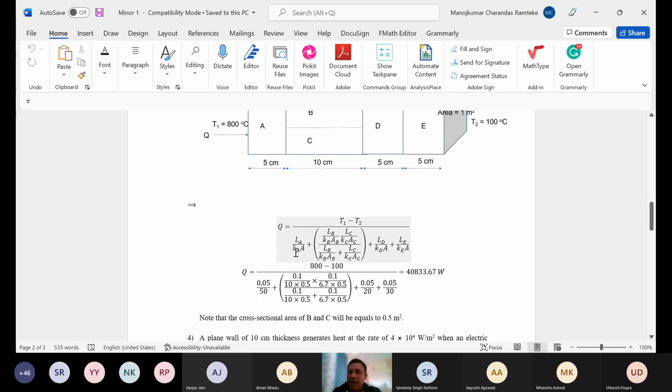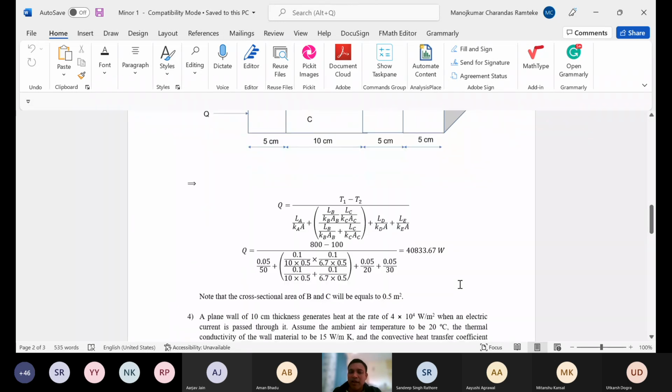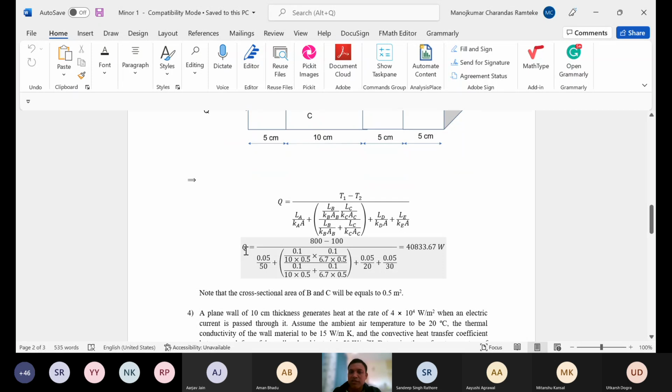Length divided by K, thermal conductivity, into A. Okay, so with this one can obtain the heat transfer through this entire block. That was the only catch, isn't it? So is it clear to everyone, this part? Yes, sir.